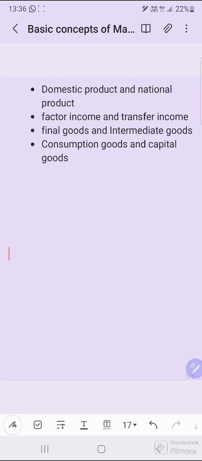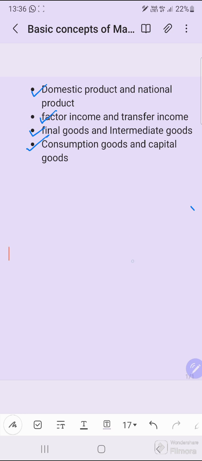In this segment of basic concepts of macroeconomics, the topics which we will be understanding are domestic product and national product, factor income and transfer income, the concept of final goods and intermediate goods, consumption goods and capital goods.